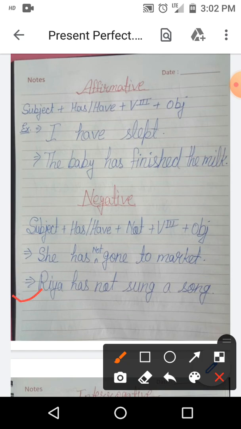Next one is Riya has not sung a song. रिया ने गाना नहीं गाया है. Here Riya and she both are singular. That's why we use has here. Not is just after the helping verb, and gone and sung, they are third form. And at last here it is complement and here it is object.